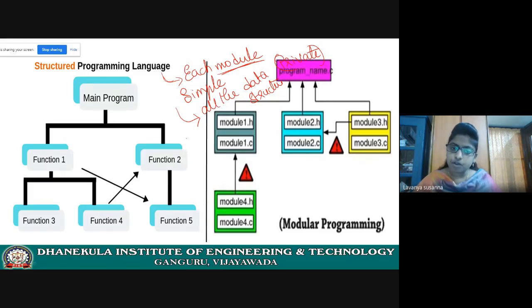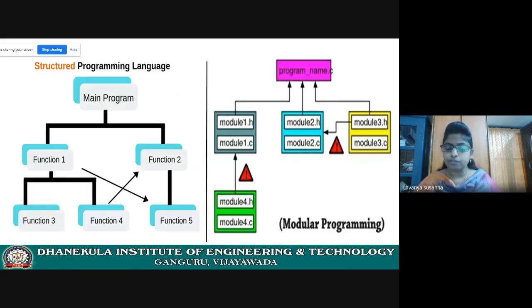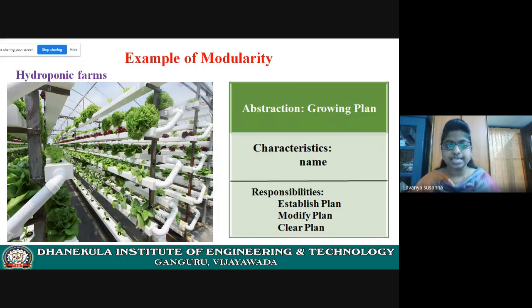If one module wants to access it, it must include it or import it into your program. This is what you need to remember. Later, all modules will be integrated into the main program. I hope you understood. Let us see the example of the hydroponic farming system.